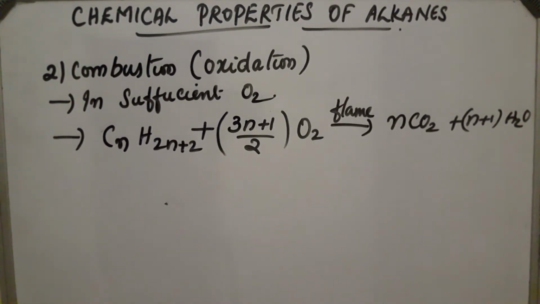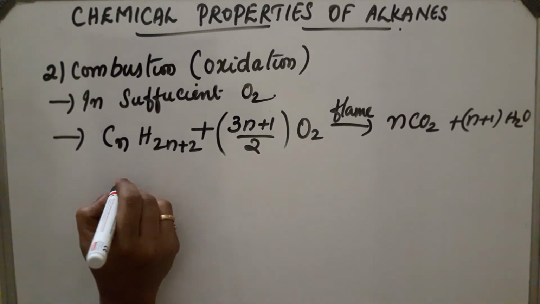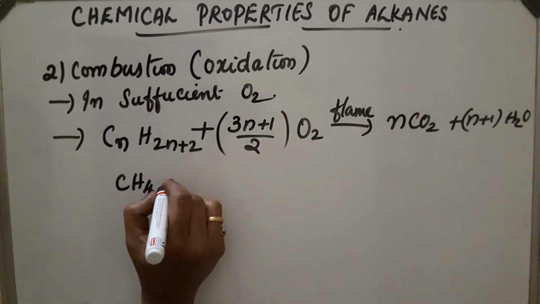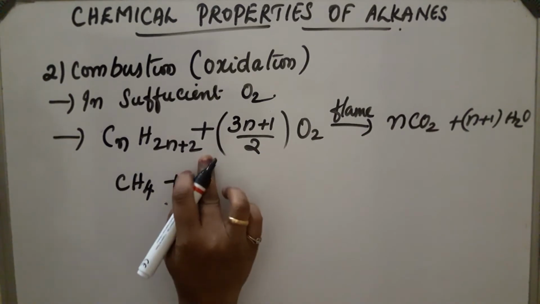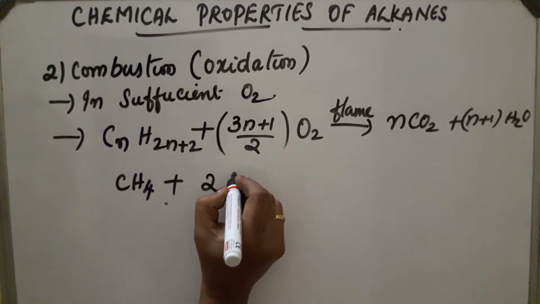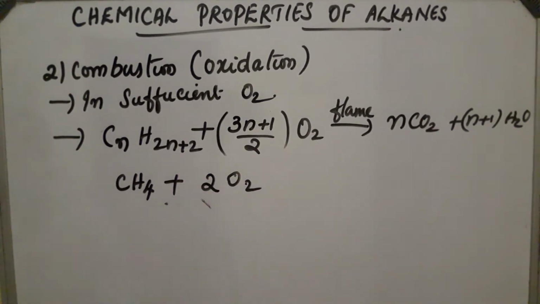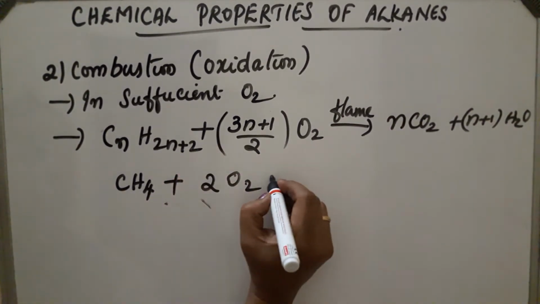Take n equal to 1. If n is equal to 1, the compound will be CH4 plus 2O2, two oxygen molecules, because n is equal to 1.